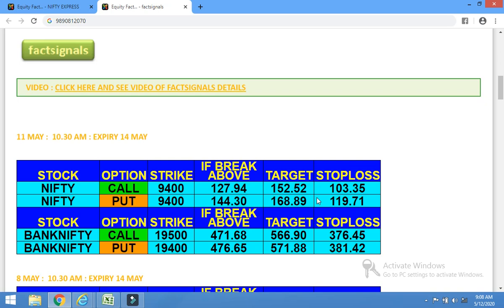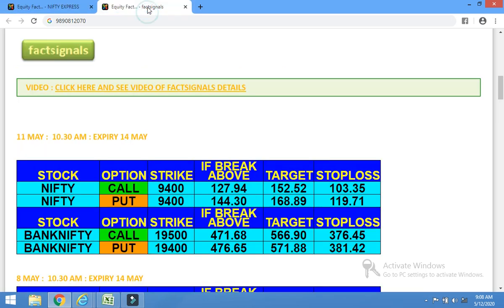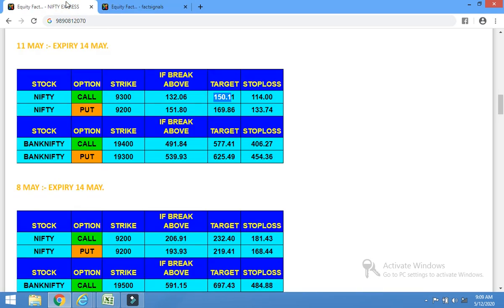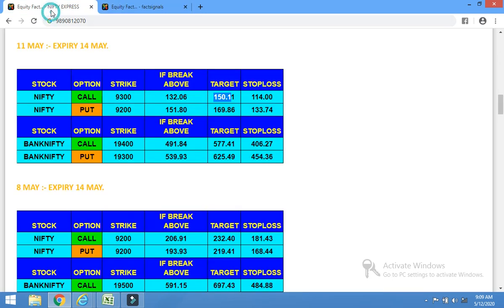So in this video we are understanding that I am giving two types of services. One is Nifty Express, the other is fact signal. If the client subscribes for Nifty Express, he will get fact signal for free. Nifty Express calls are updated one day before at 8 p.m. Next day, if the market opens with a gap up or gap down, like for example on 11th May, the market opened with a big gap up and the Nifty call and Bank Nifty call hit the target in the opening.